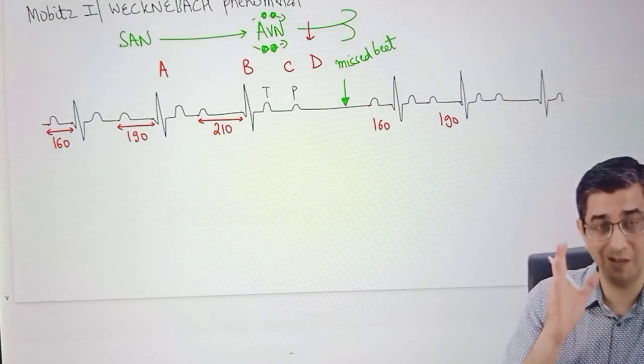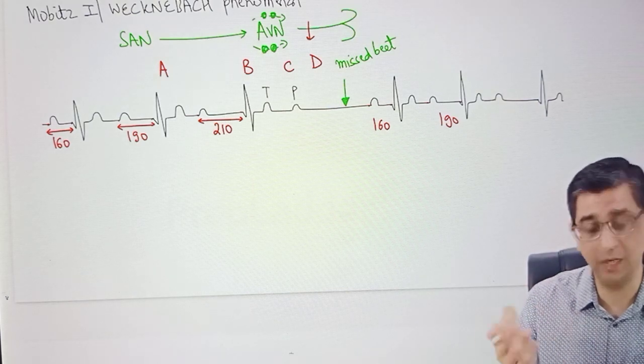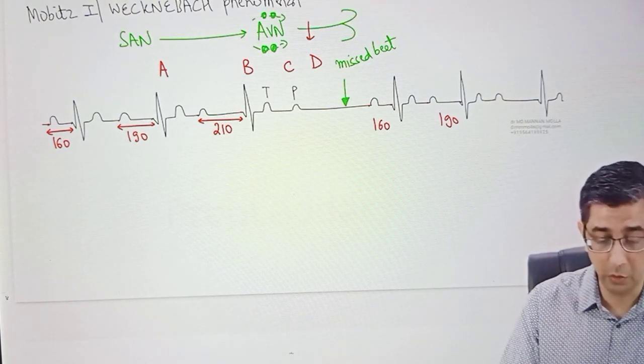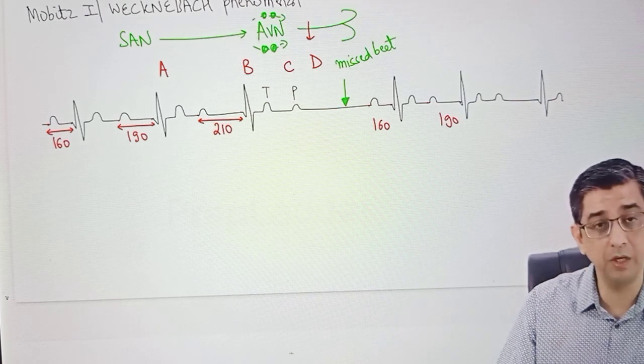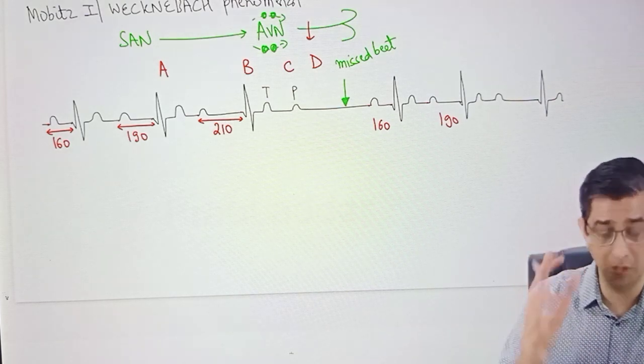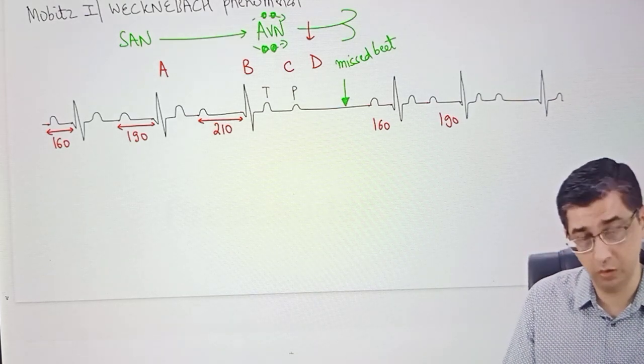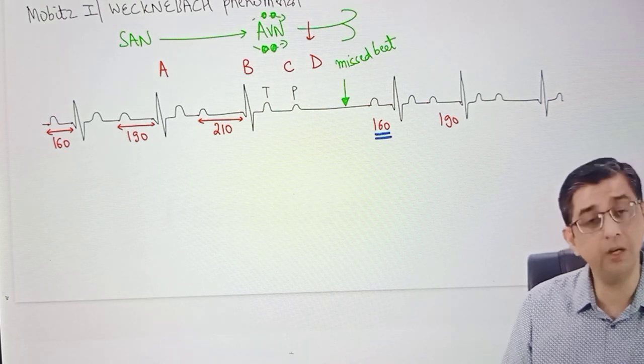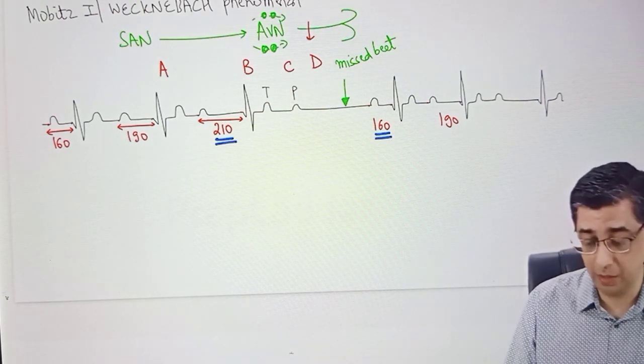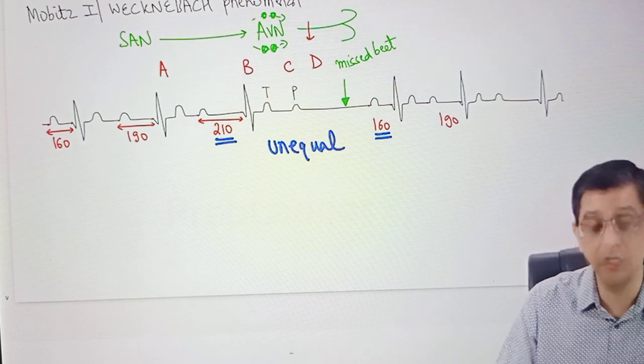This highlights the fact that at this point of time, QRS complex should have been present, but is sadly missing in this case. All you need to do then is listen to the words carefully. If you identify the missed beat, either by the vertical arrow given by the examiner, or suppose it does not even give it, you can at least identify the P wave, and after the P wave there's no QRS complex. You just need to look at the PR interval after and then before, and you will notice the fact that the PR interval after and before will always be unequal in Mobitz 1 heart block.